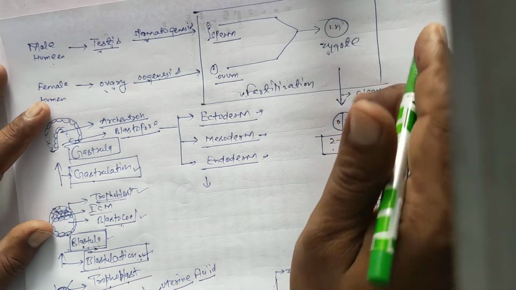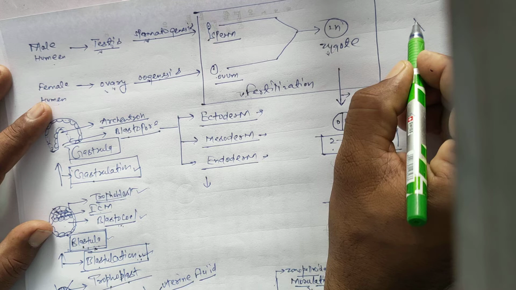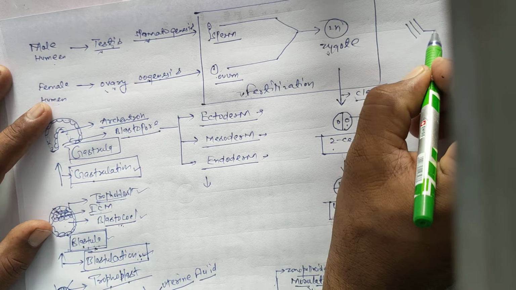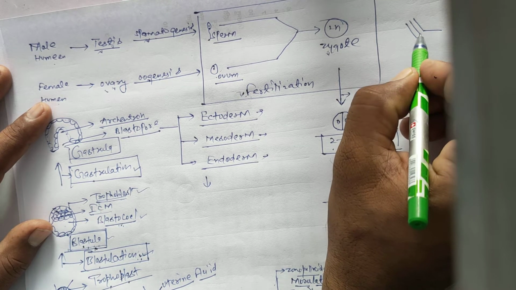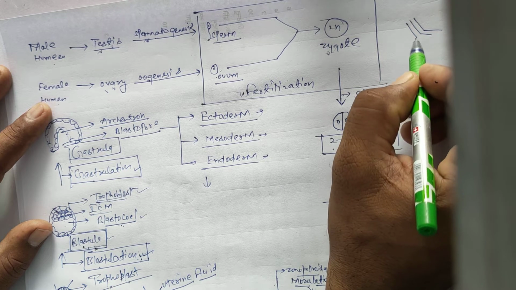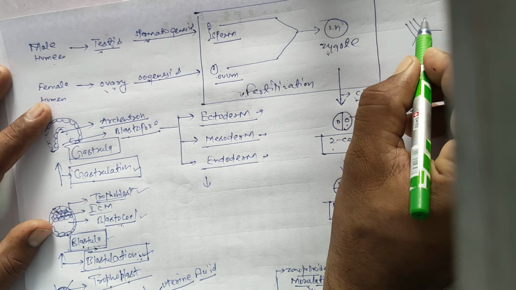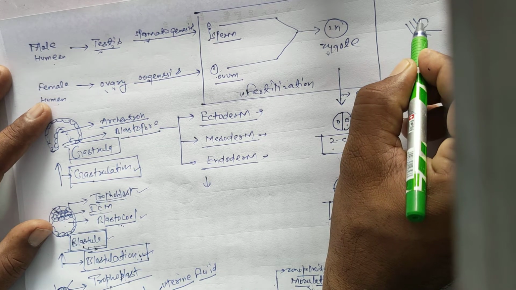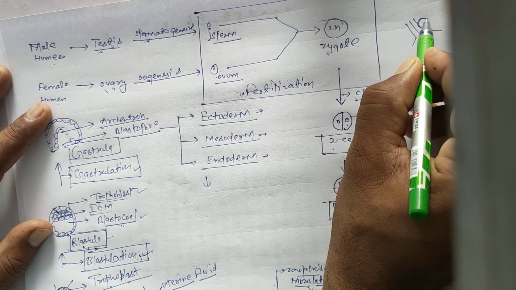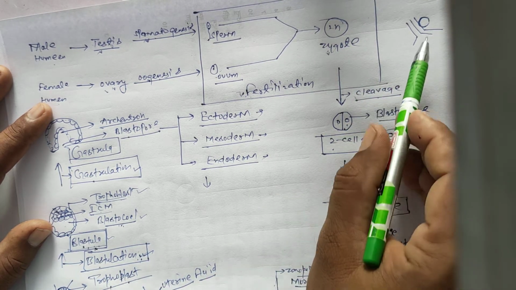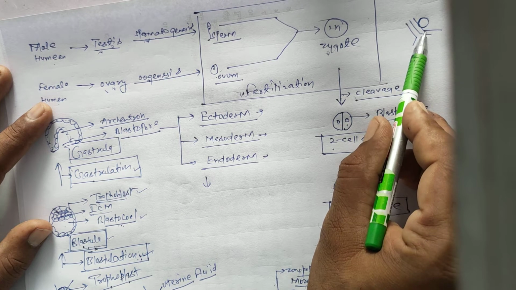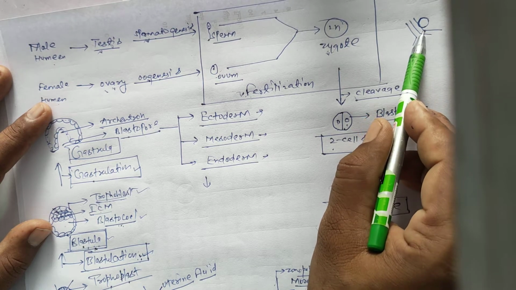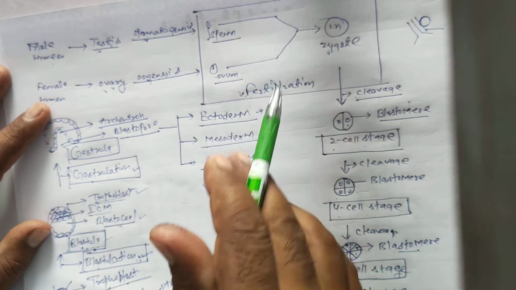The blastocyst implants in the uterus. Students, remember, the female human uterus has three layers. The innermost layer is the endometrium, the middle layer is the myometrium, and the outermost layer is the perimetrium. During embryonic development, 7 to 8 days after fertilization, the blastocyst implants in the endometrium of the uterus. Endometrium is a layer of the uterus.